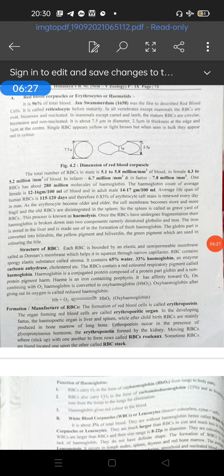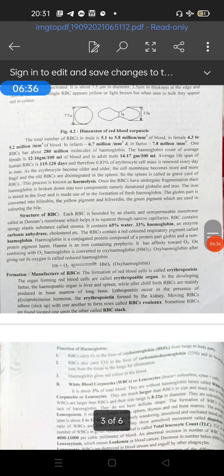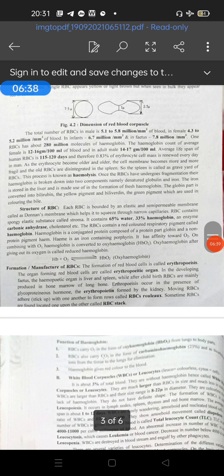Now I will talk about the functions of hemoglobin. The normal hemoglobin content in an adult male is 13 to 18 g per 100 ml of blood, and in a normal adult female it is about 11.5 to 16.5 g per 100 ml of blood. Anemia is a lesser amount of hemoglobin. The most important function of hemoglobin is to transport oxygen from lungs to tissues and carbon dioxide from tissues to lungs. In this way hemoglobin acts as a buffer and maintains the constant pH of our blood. So we finish here the RBCs, hemoglobin and the plasma.